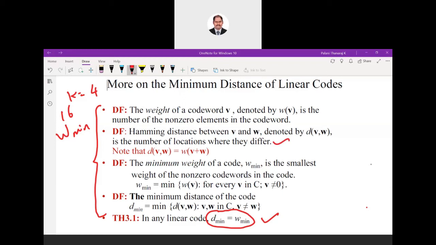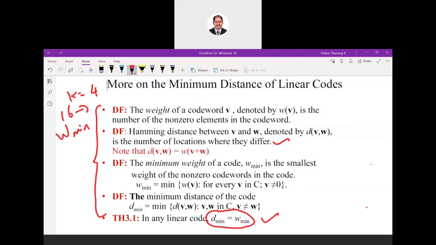If you have 16 code words, you have to check all the combinations: the first code word with the second, the first with the third. Likewise you have to do this for all the combinations, then find the Hamming distance.